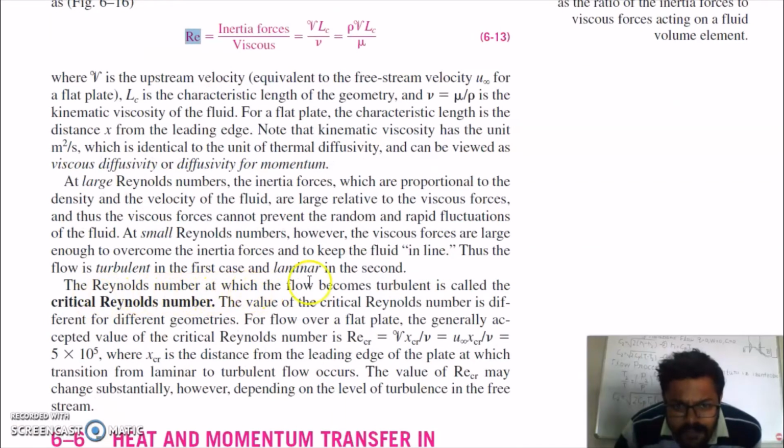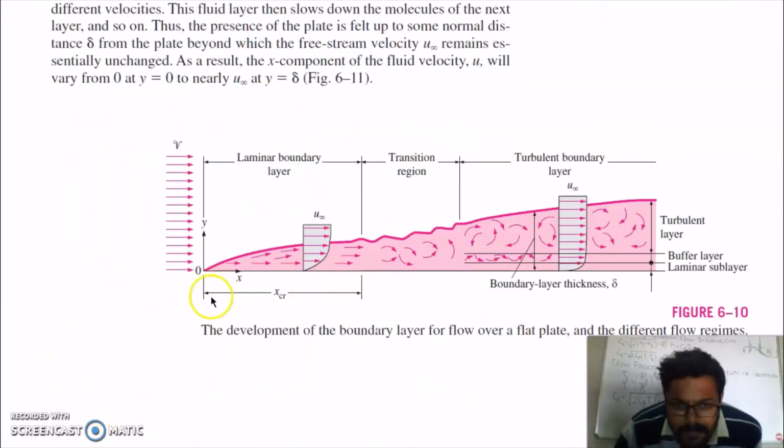The Reynolds number at which the flow becomes turbulent is called critical Reynolds number. The value of critical Reynolds number is different for different geometries. For flow over a flat plate, the generally accepted value for critical Reynolds number is 5 times 10^5, where x critical is the distance from the leading edge of the plate at which transition from laminar to turbulent flow occurs. So from the plate's starting point, when you go to this x critical distance, your flow will start to convert from laminar to turbulent. So this is called x critical.